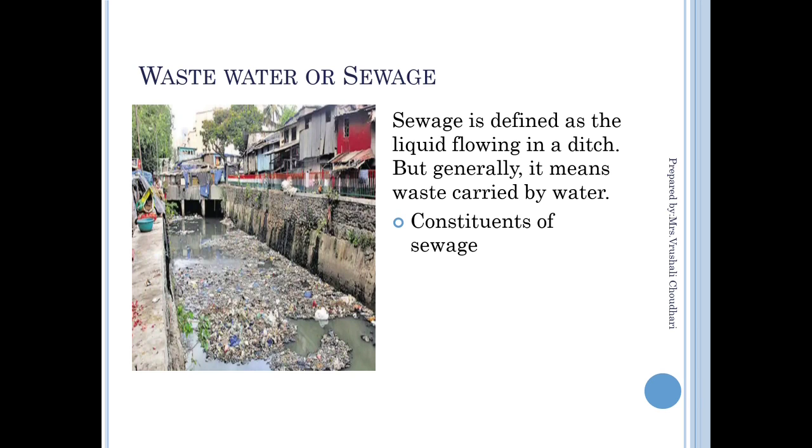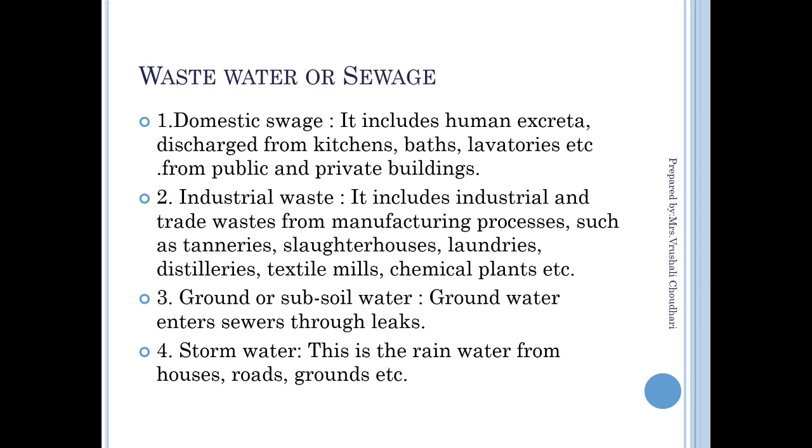After that we are going to learn how to remove the impurities from that water and make it suitable for applications. The wastewater or sewage water contains domestic sewage. What is domestic sewage? It includes human excreta and discharge from kitchens, bathrooms and lavatories of public and private buildings.